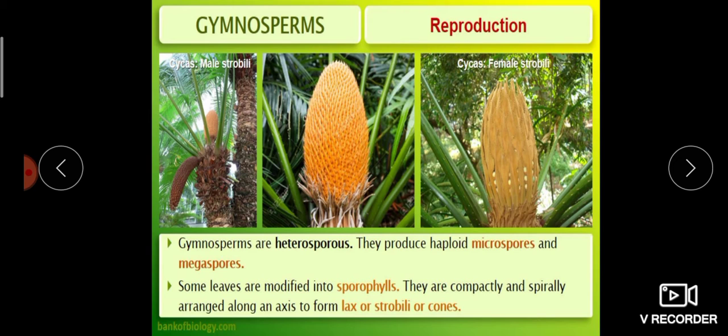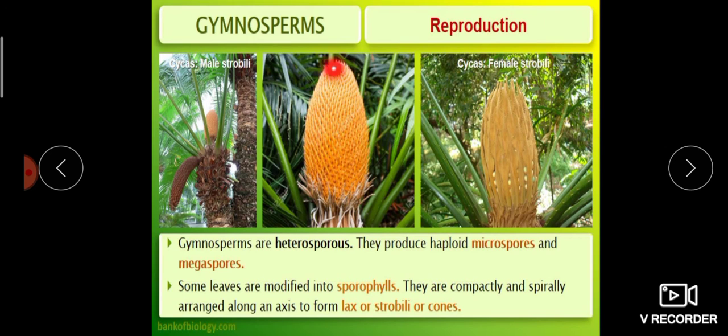So some leaves are modified into sporophylls. They are compactly and spirally arranged along an axis to form a strobilus or cone. Okay, so this is the male strobilus and this is the female strobilus. Look, from the appearance itself we can easily differentiate which one is the male strobilus and which one is the female strobilus.